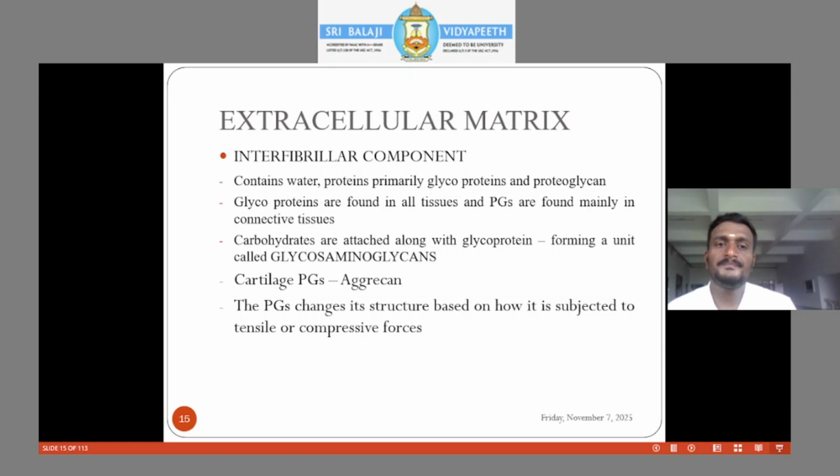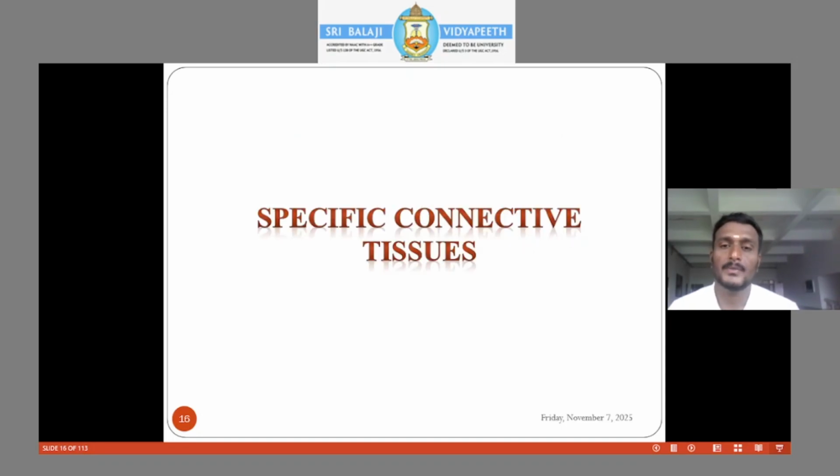Interfibrillar component. This contains water and proteins, primarily glycoproteins and proteoglycans. Glycoproteins are found in all the tissues, and proteoglycans are found mainly in the connective tissues. Carbohydrates, along with protein, form a unit which we call glycosaminoglycans. Especially in cartilage, there is a proteoglycan called aggrecan, which gives the cartilage its strength.